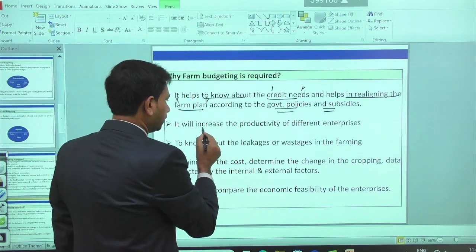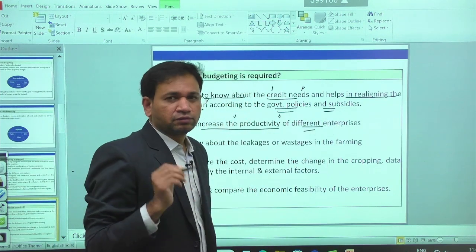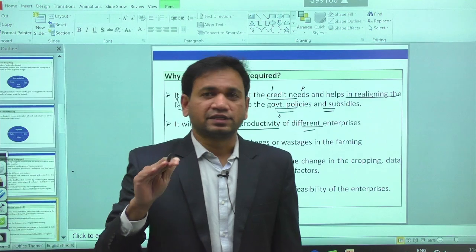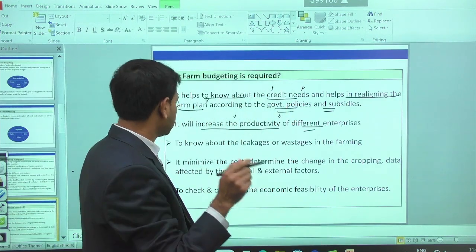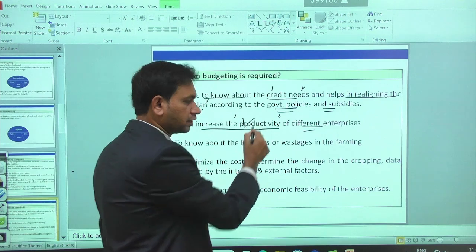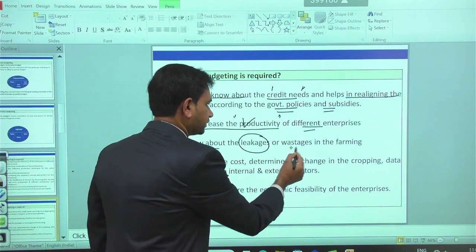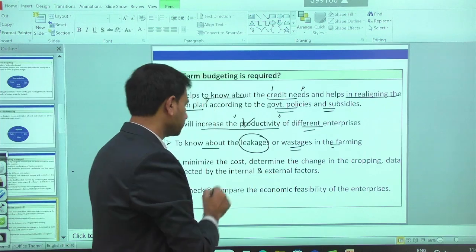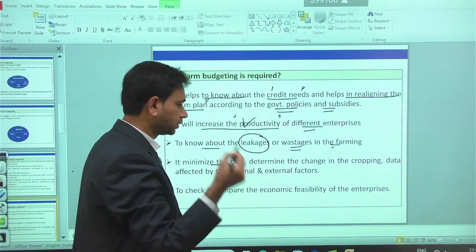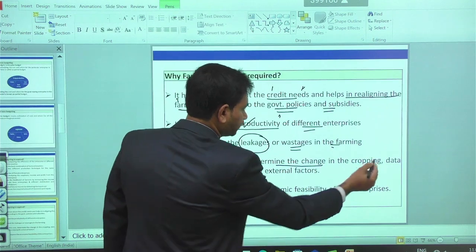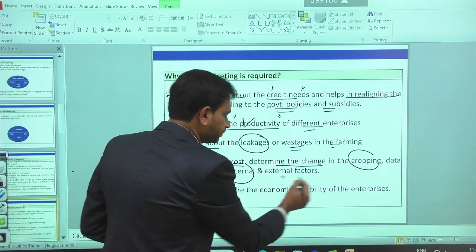Then it will increase the productivity of the different enterprises, because with the help of this approach we are able to know the leakages. With the help of leakage analysis, productivity can be increased over a period of time. Knowing about the leakages or wastages in farming is possible with this analysis. Then it helps in minimizing the cost of production, determining changes in the cropping pattern affected by internal and external factors.